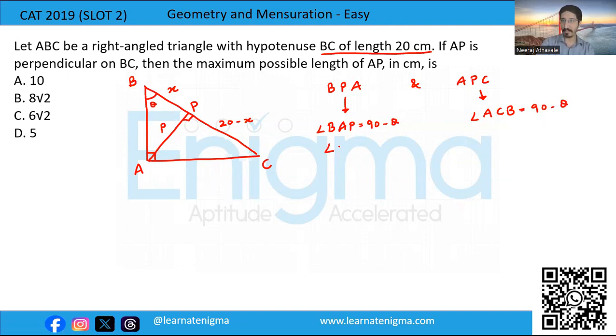Now we have assumed angle ABP as theta, and over here angle PAC will also be equal to theta.